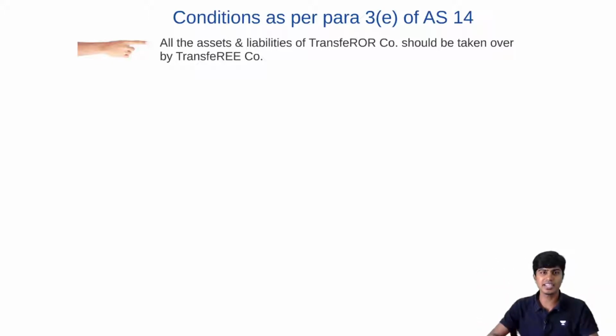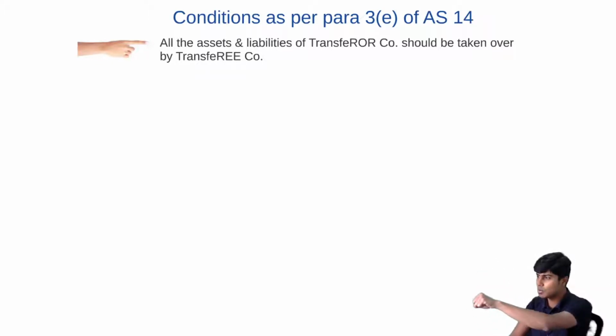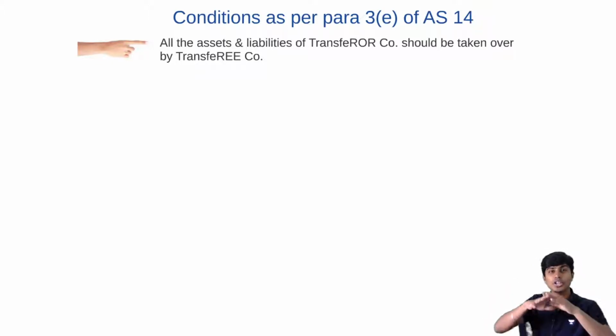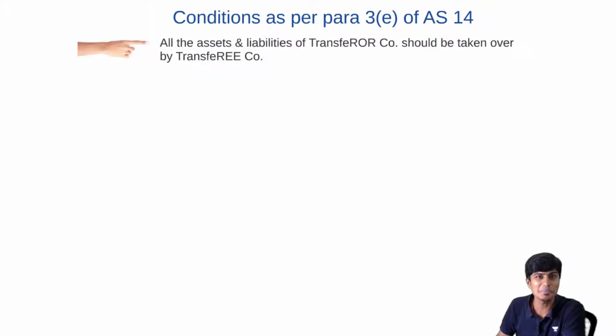The transferee should take over all the assets. If you don't take over even one asset, it will become amalgamation in the nature of purchase, and it will no more be amalgamation in the nature of merger. You get that?